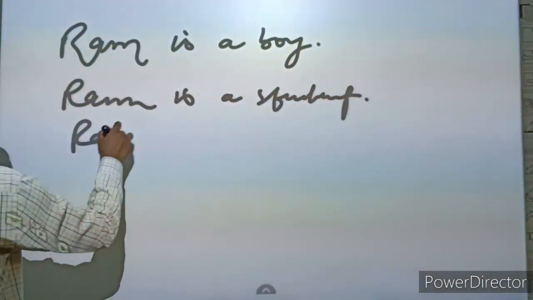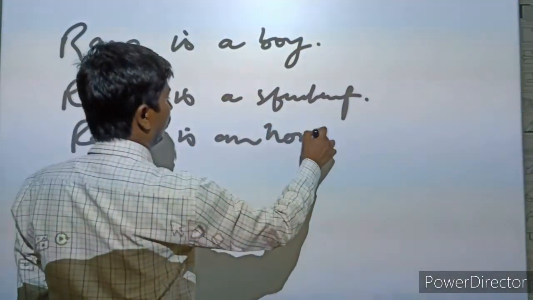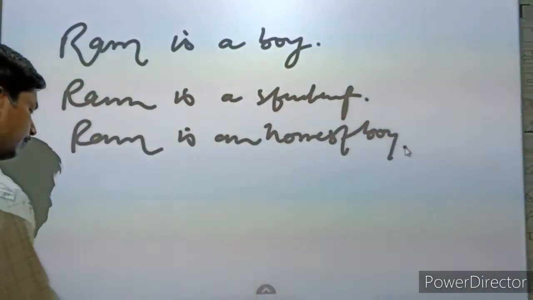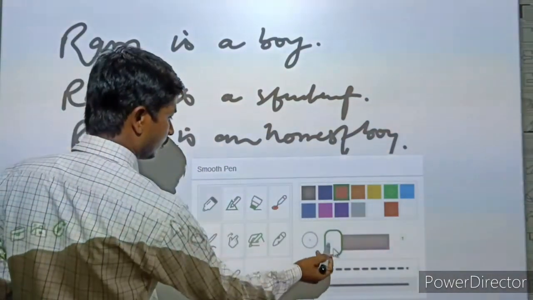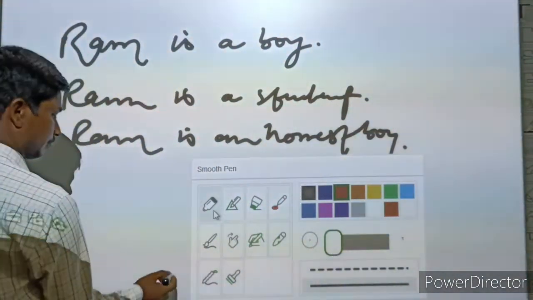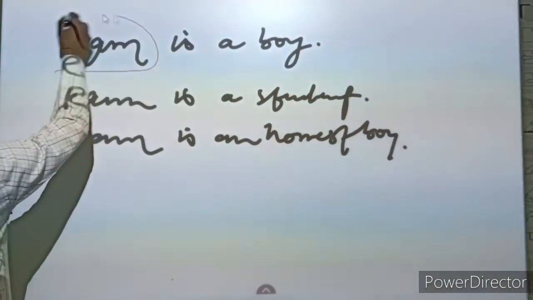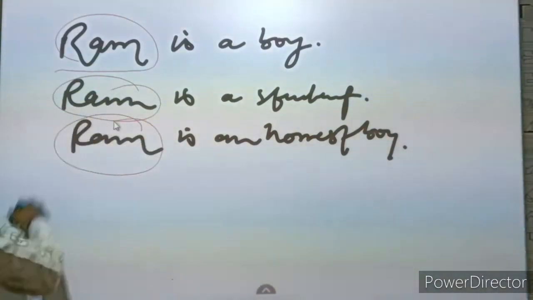Ram is an honest boy. You can see Ram is the name of a particular person and it is used thrice in these lines.